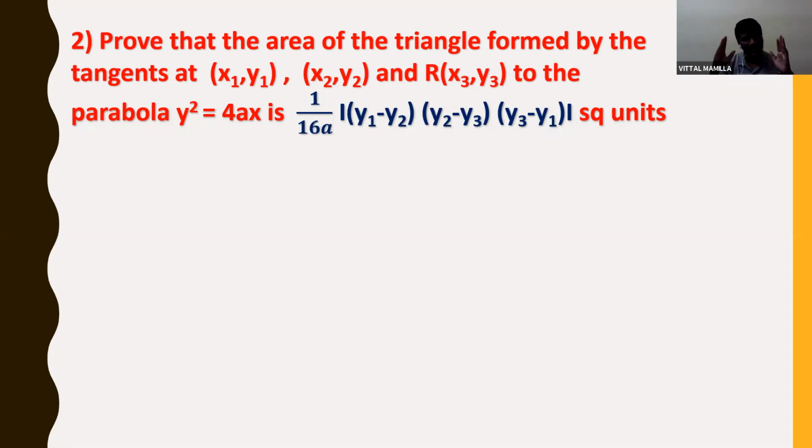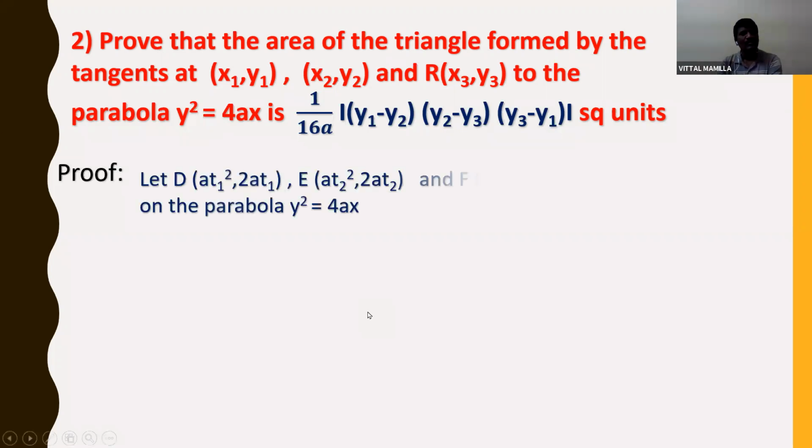So here we need to take three tangents. Each tangent is intersecting at a point. Then the points joining are forming a triangle. That triangle area we need to find out here. Let us solve this. This is also a most important problem for 7 marks.